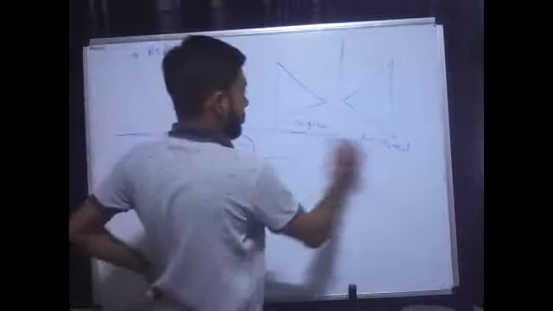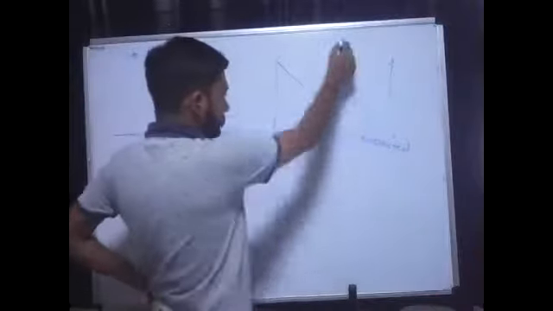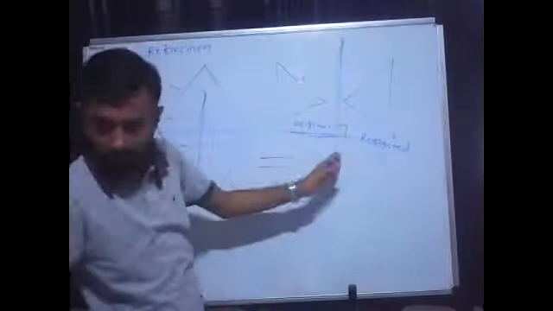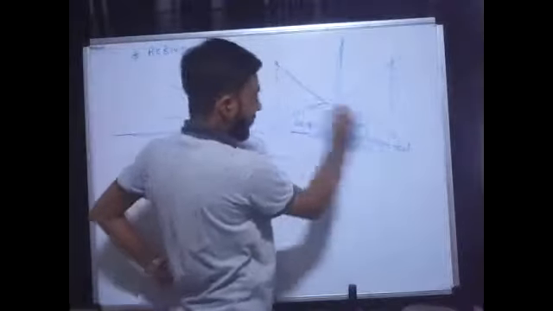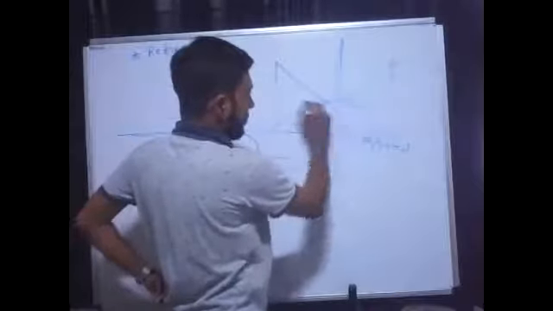If yes, then you can think about this scenario. Here, this is my xy plane. This is my reflection axis, which is perpendicular to the xy plane. In first case, it was parallel to the xy plane. Now it is perpendicular to the xy plane. And this is the original object, and this is what I am getting, reflected object. When I connect both, then I will get the line like this, which is parallel to the xy plane or perpendicular to the xy plane. This is what I am asking.